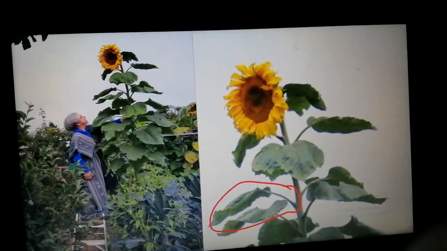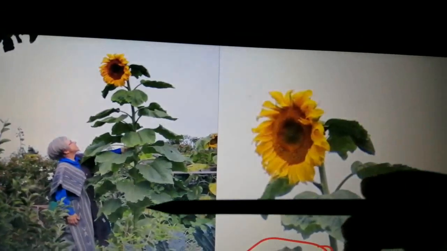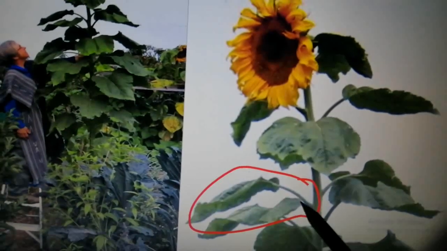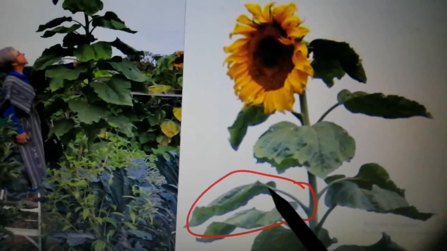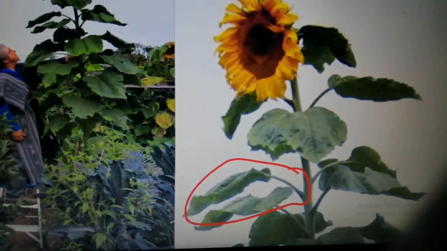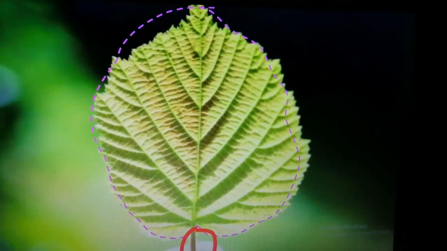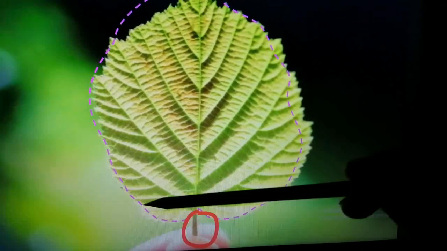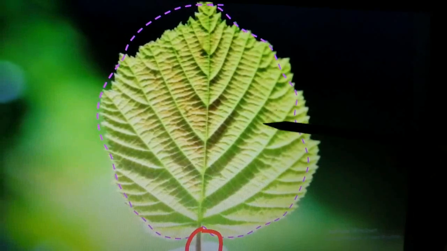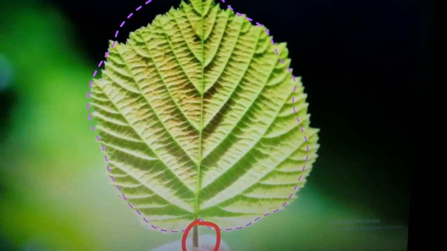Clear? Now you can see over here, this is a huge tall sunflower, and when I zoom in you can see over here, this is the leaf lamina and this is the leaf stalk. You can see that the leaf stalk is attaching the leaf lamina to the main stem. Yes, this is the main stem. It is attaching the lamina to the main stem. So children, I told you that most of the photosynthesis will occur in the lamina region of the plant. Yes, so it will occur here, everywhere on the lamina it is going to occur, the photosynthesis.